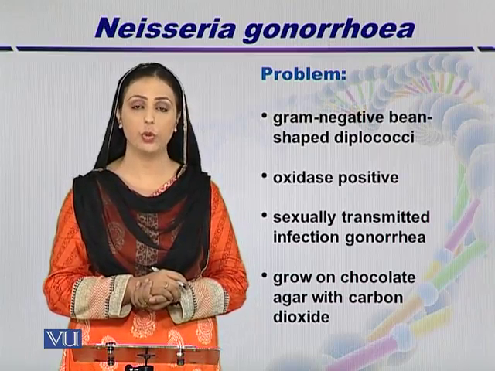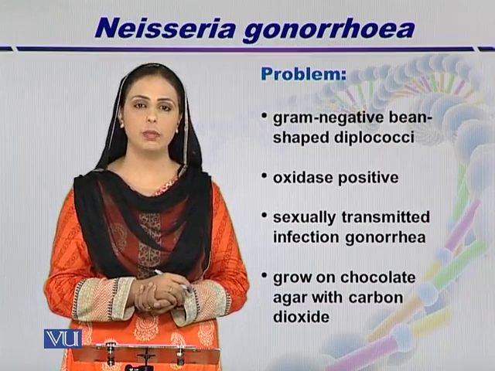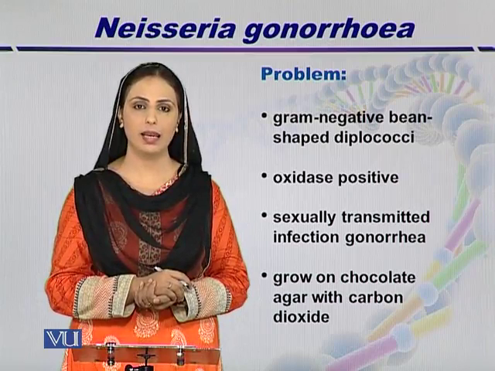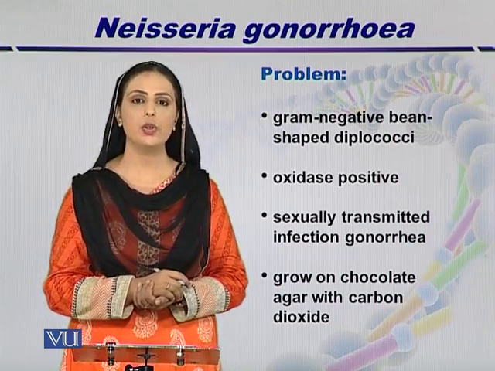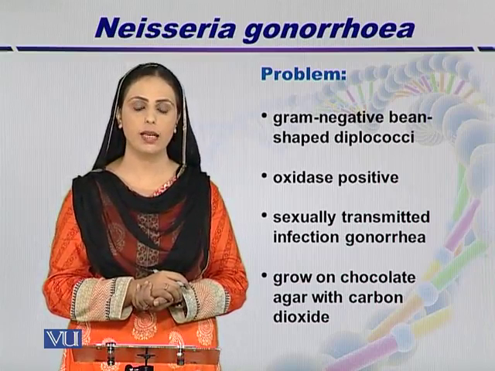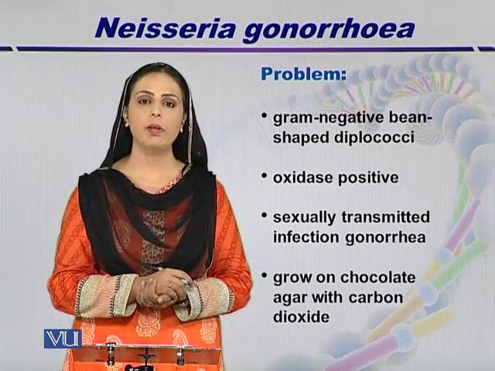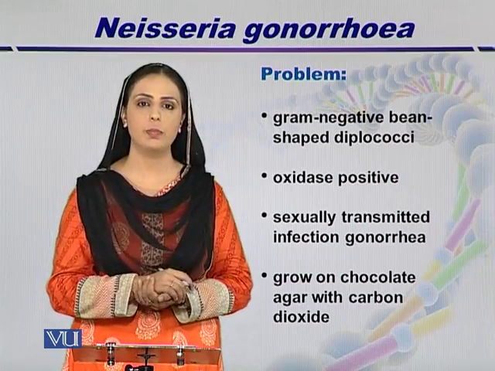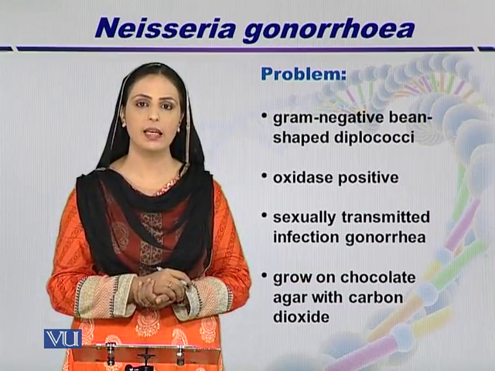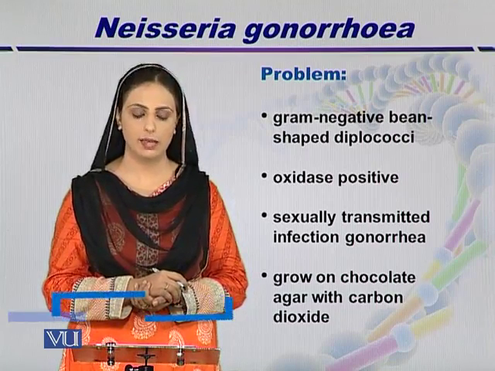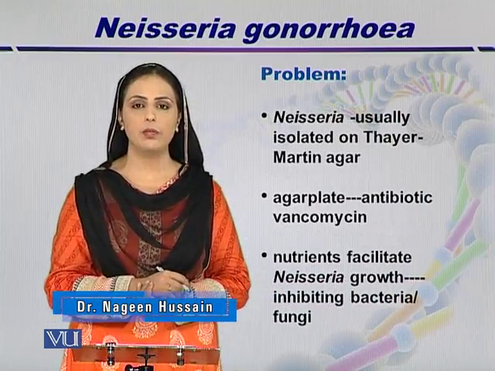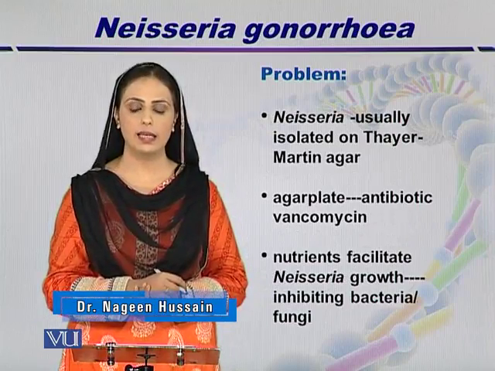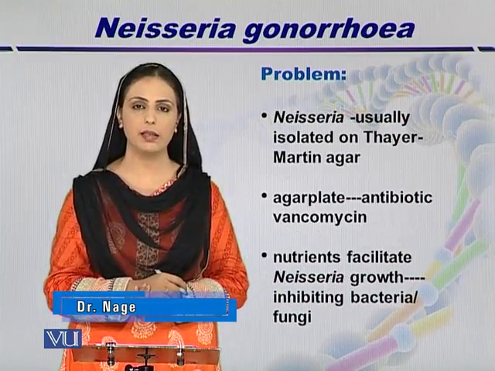disease known as gonorrhea. And chocolate medium, apart from blood agar, when we burn it, we make a chocolate medium. It is used as a selective medium for Neisseria gonorrhea when we provide a special amount of carbon dioxide for incubation in this media. Apart from chocolate agar, there is a selective media known as Thayer-Martin agar.